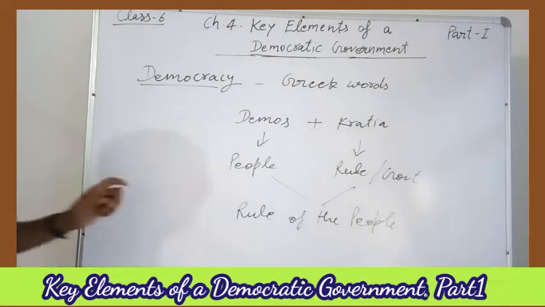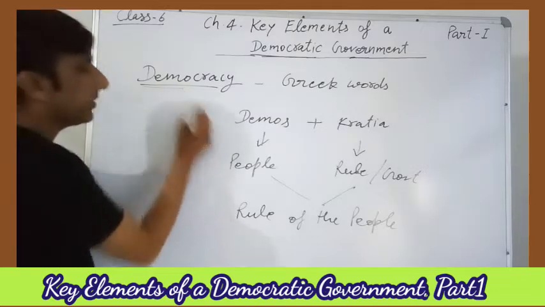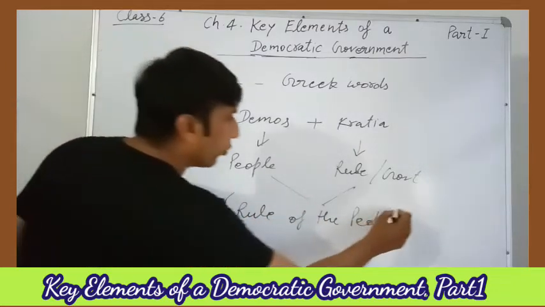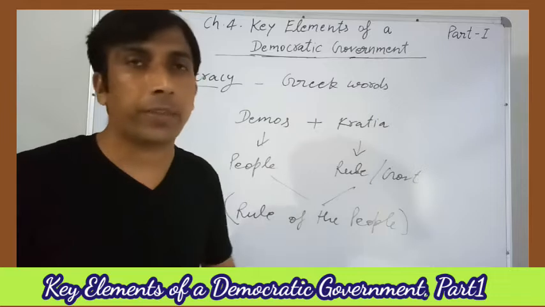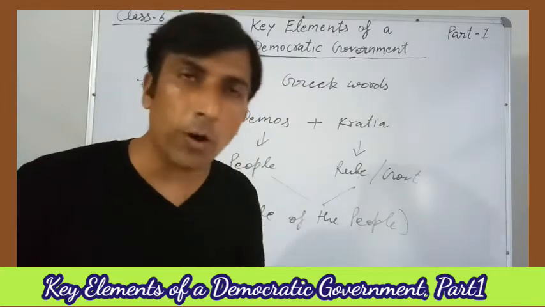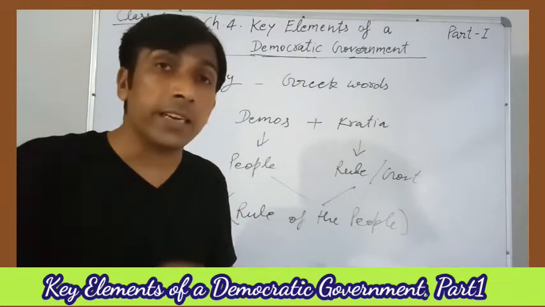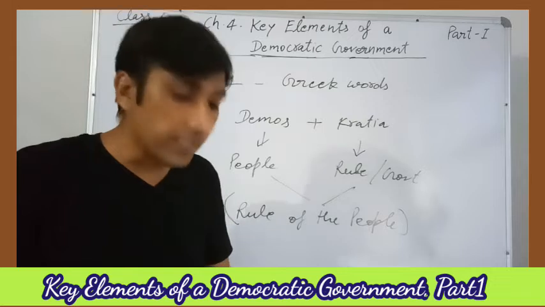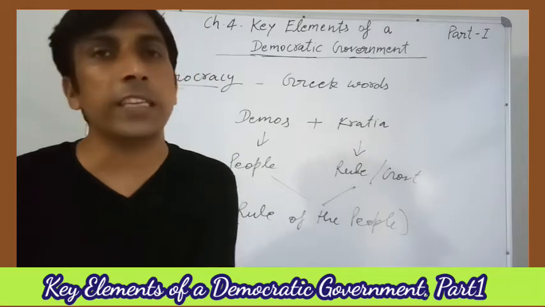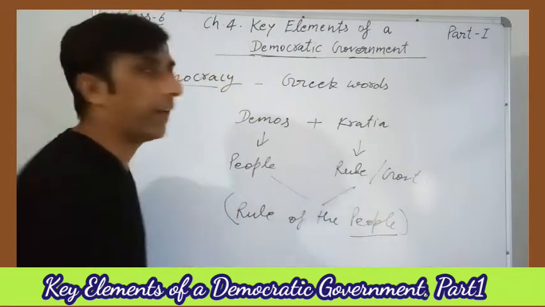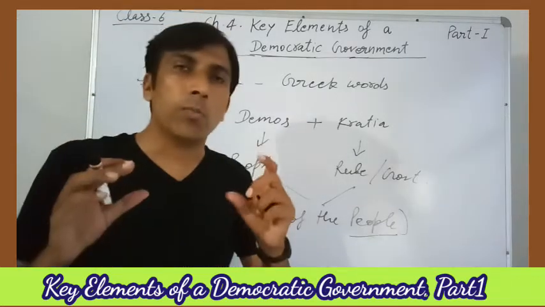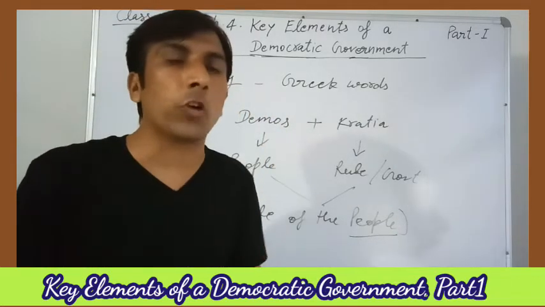So what is the meaning of democracy? The word meaning of democracy is rule of the people. This is the form of government. Democracy is the form of government that is elected by the people. It is the government of the people because it is elected by the people, right? In India, for example, there are more than 125 crore people.